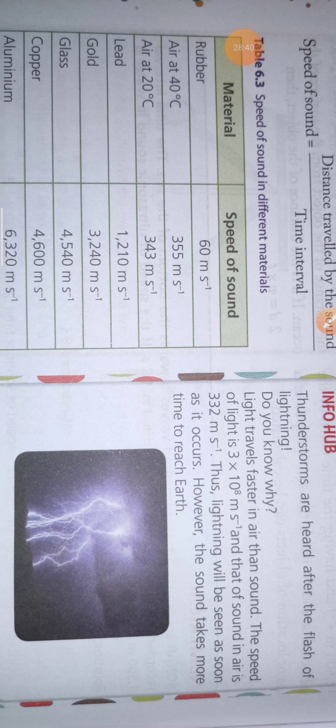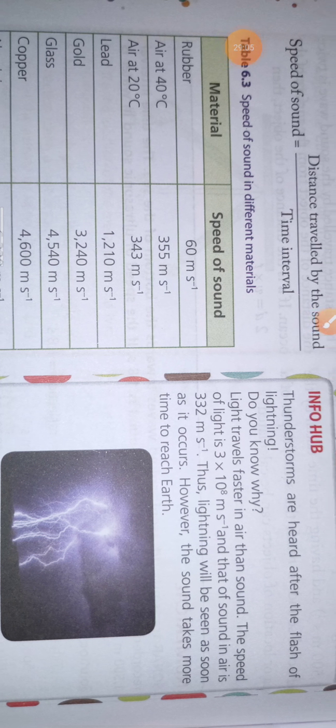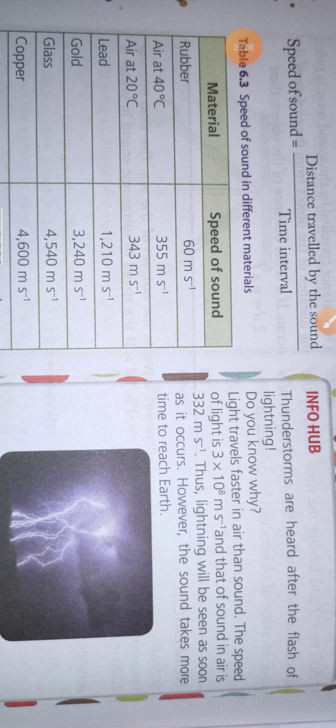So whenever a thunderstorm occurs, the light reaches our eye as soon as it occurs, but sound takes some time. It is very slow. Its speed is only 0.3 kilometer per second, or 332 meters per second. So it takes some time to reach our ear. That's why thunder is heard after the flash of lightning.